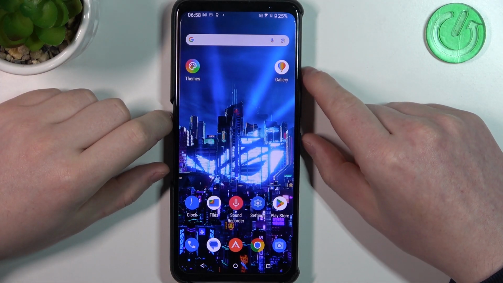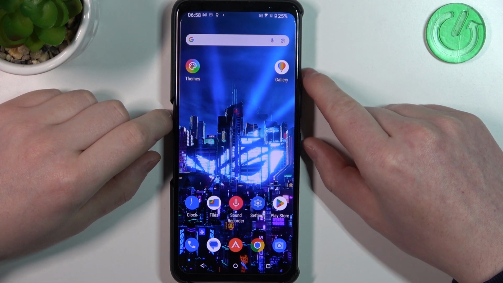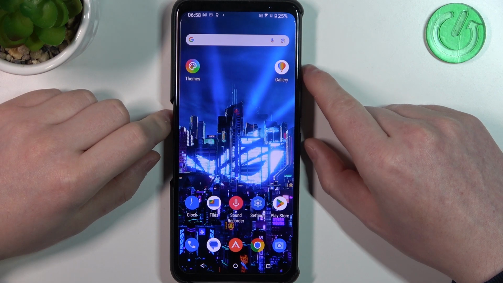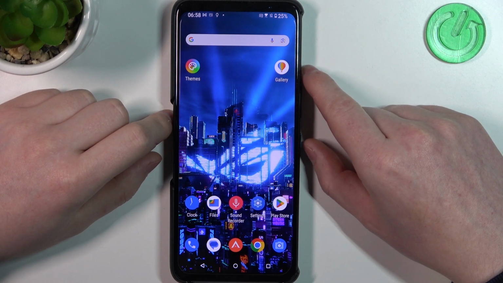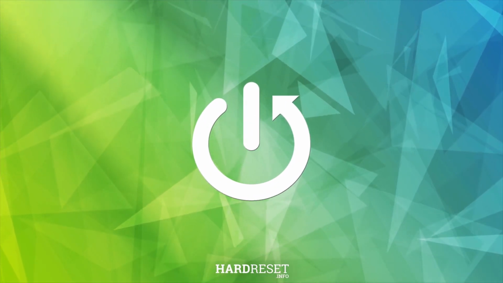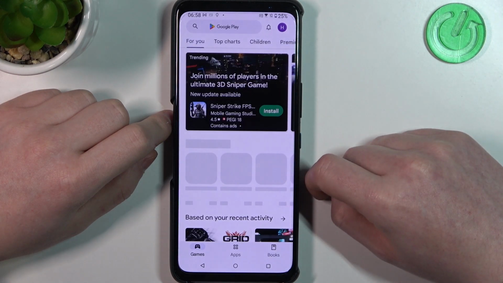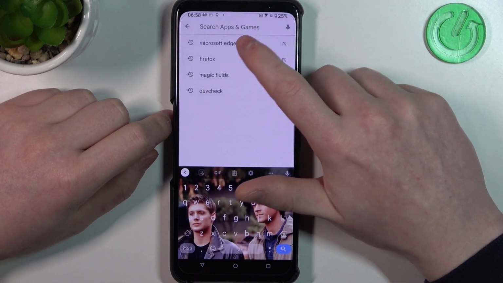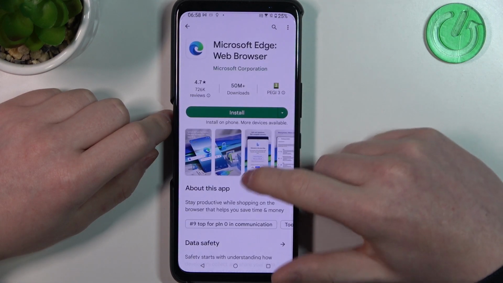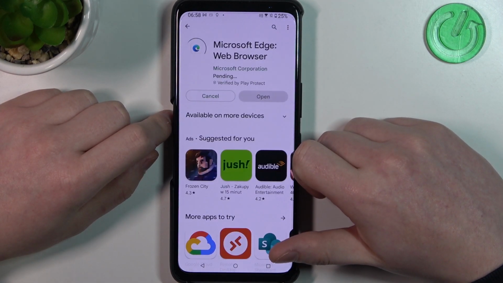Hello, in this video I want to show you how to install Microsoft Edge browser on Asus ROG Phone 6D Ultimate. And to do this you'll need to open a Google Play Store. Here on the top find Microsoft Edge. You should see the install button, click on it.